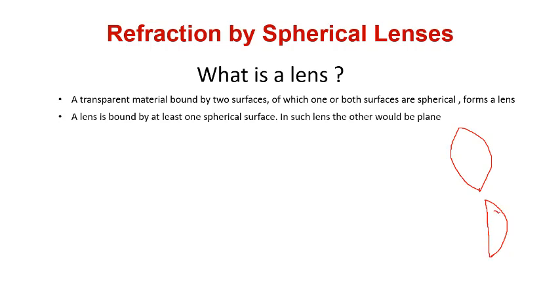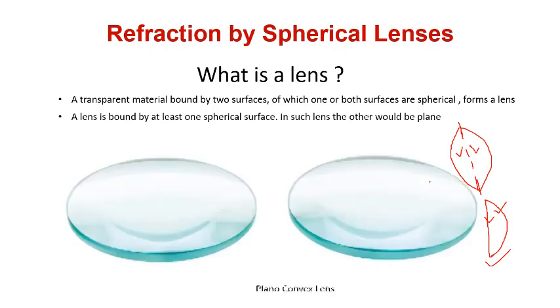This is convex, and here a plane surface. So this is plano-convex, and this is double convex, because I have used two convex surfaces. This part is convex, and this part is also convex. So this is how a plano-convex lens looks like.